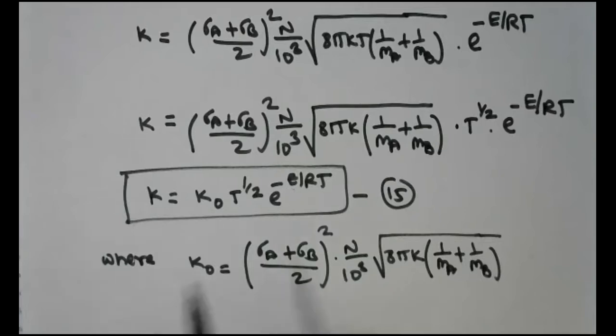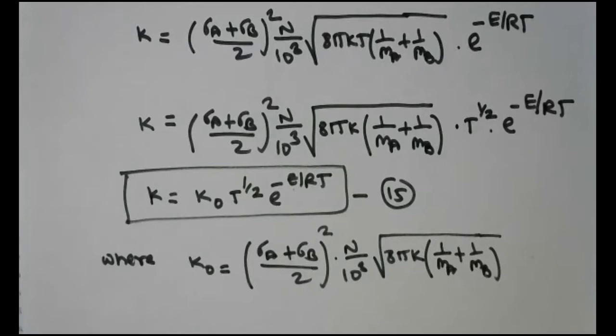Or if the value of rate constant, activation energy, and two temperatures are given, the value of rate constant at another temperature can also be determined. And you are also aware that the ratio of rate constants is equal to the ratio of rates, and therefore if you determine the ratio of rate constants at two different temperatures, that is also equal to the ratio of rates of reaction at two stated temperatures.